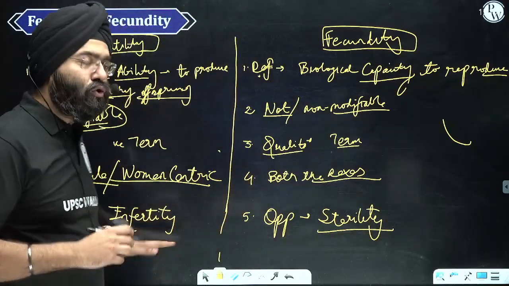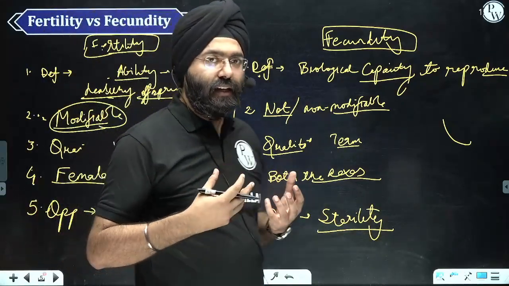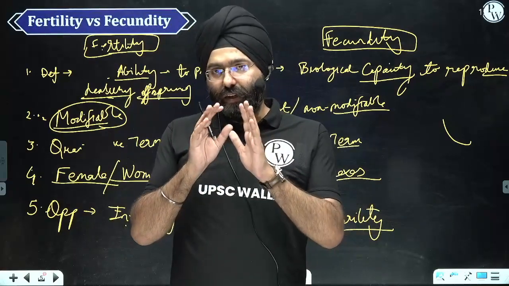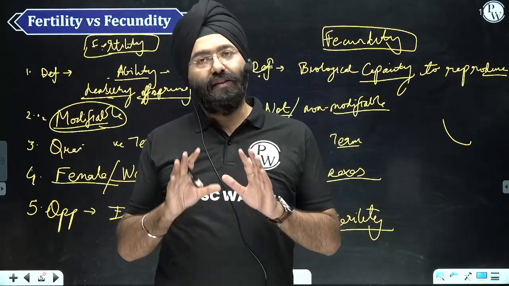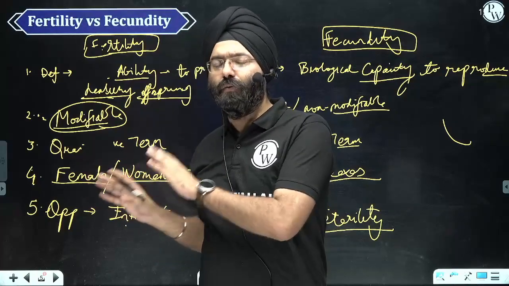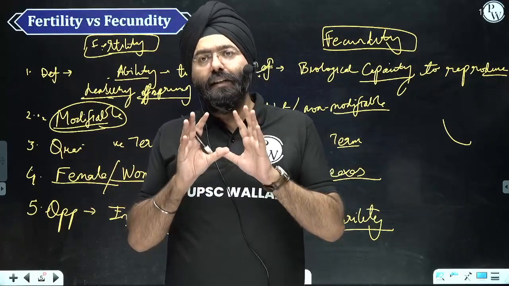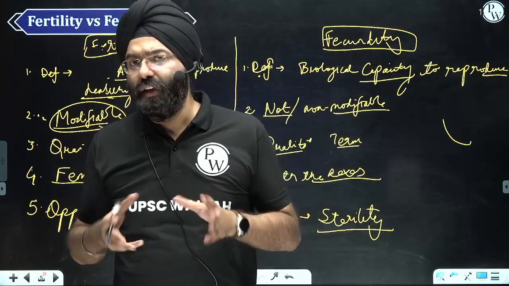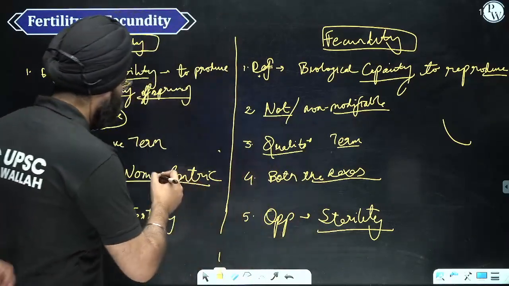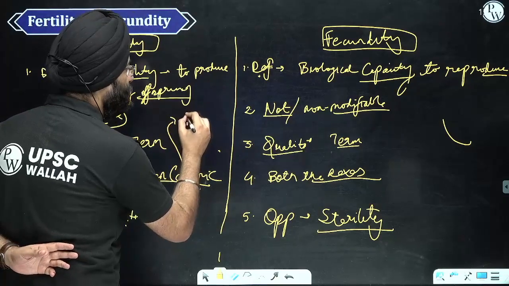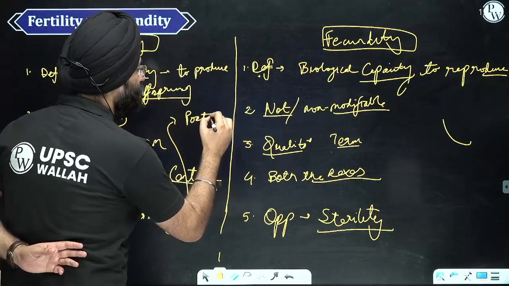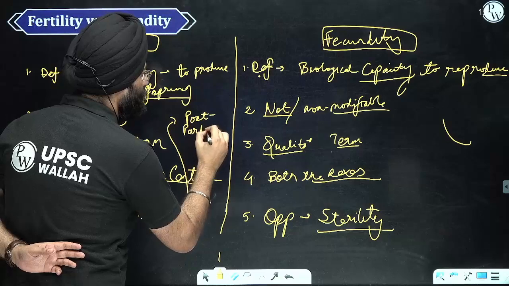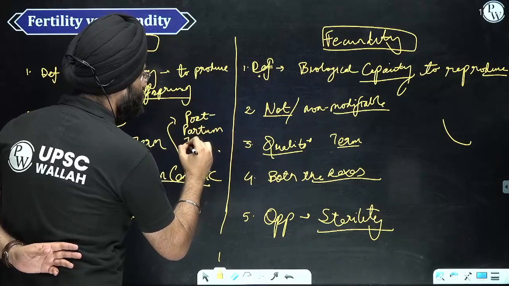When we are talking about infertility, it means the person, or for that matter a female, has the capacity to reproduce, but for the timing, she's not reproducing. Let's take an example: postpartum infertility.